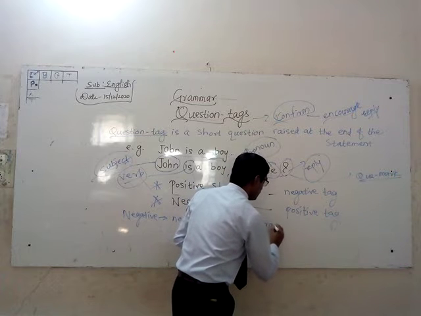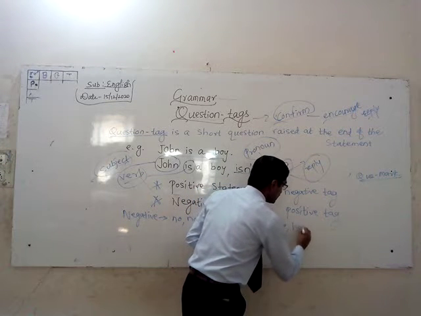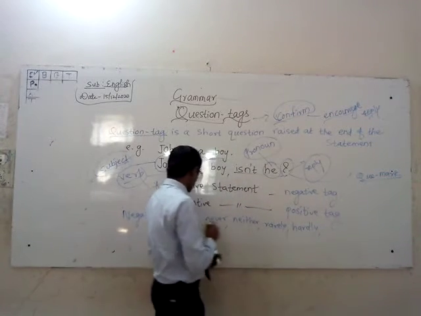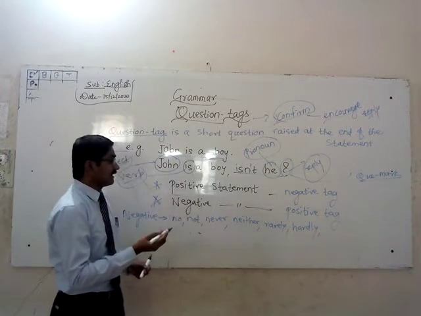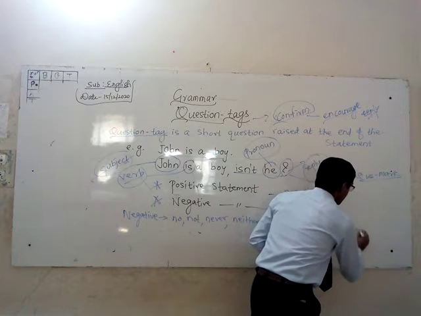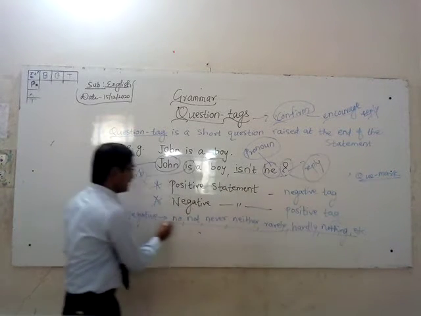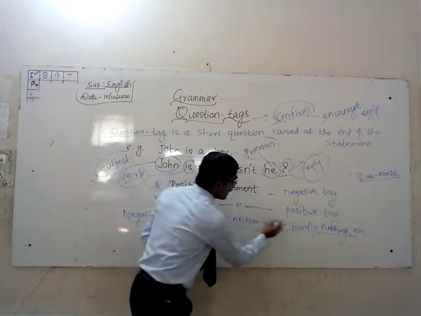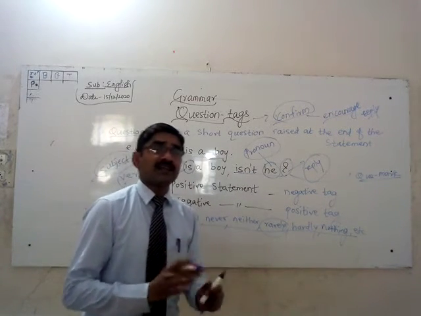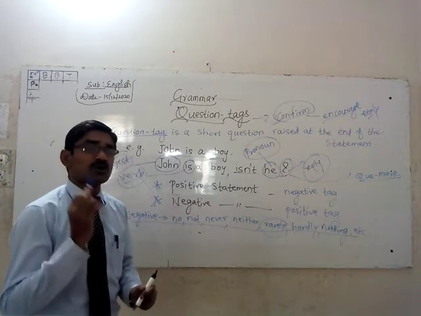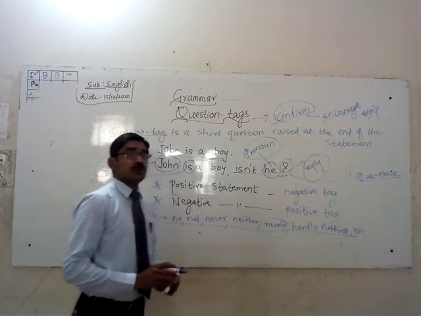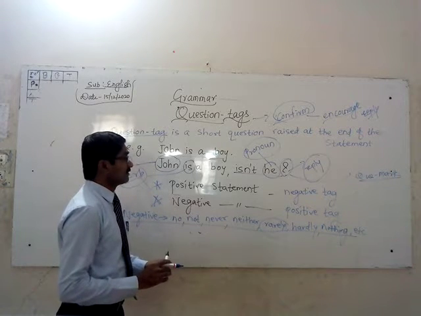Rarely, never, nothing, right? Whenever these words are used in the sentence, even rarely, for example, I rarely go to watch movies, the actual meaning is that I rarely go to watch movies, so it is almost negative. So if I say I rarely go to watch movies, what is the question tag, right?